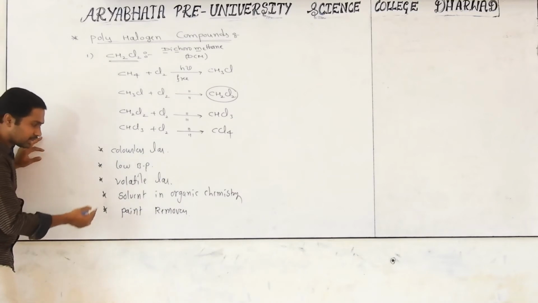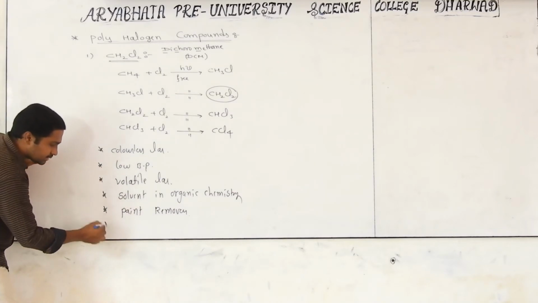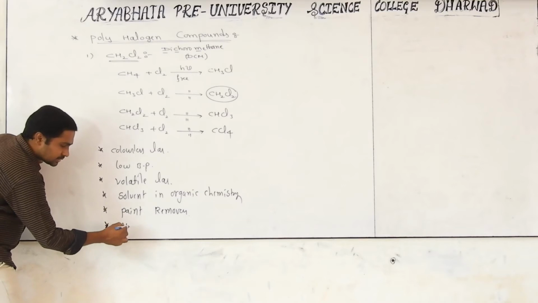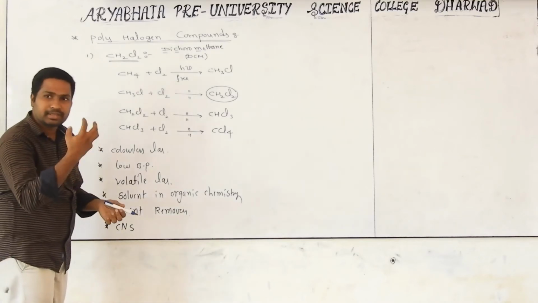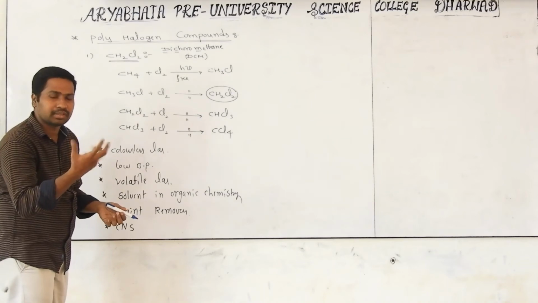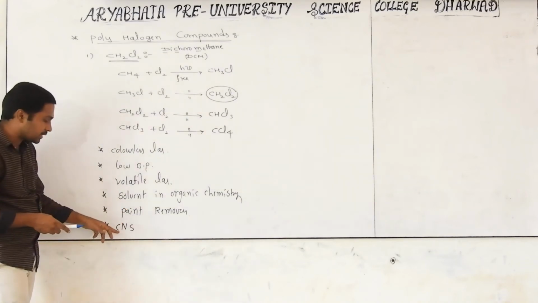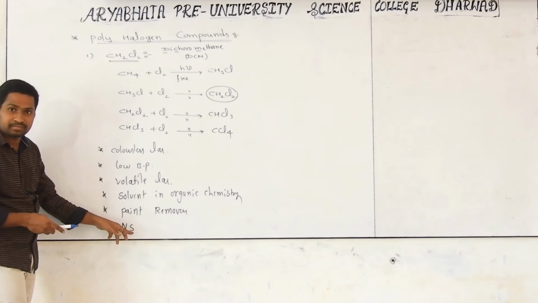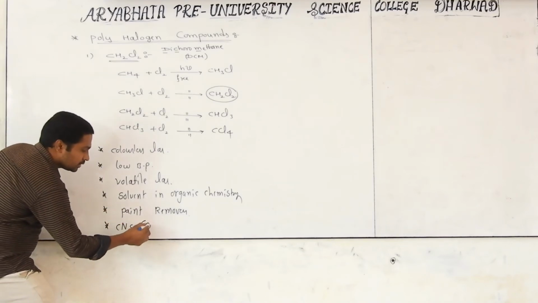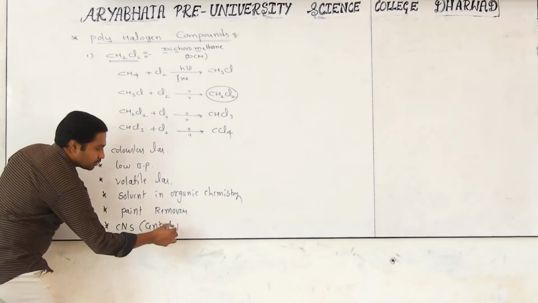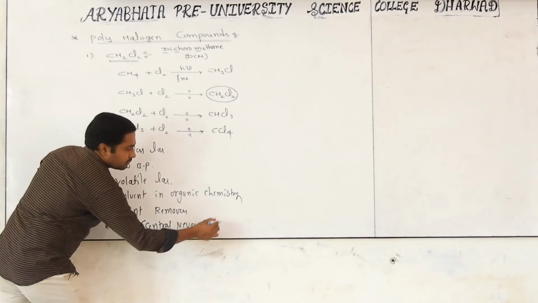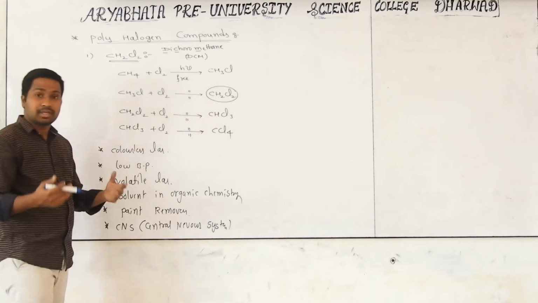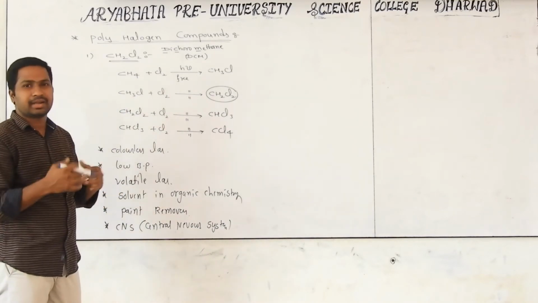Can you see some other properties of this one? It shows effect on the CNS, central nervous system. For example, if you breathe this liquid's fumes, it affects the central nervous system, and automatically you feel sleepy, dizzy, and get headaches and different problems.